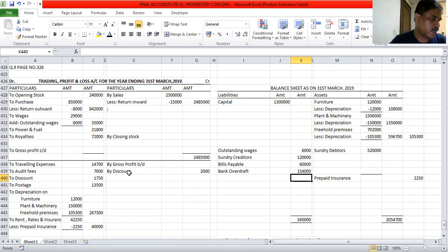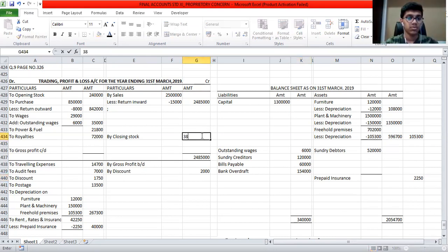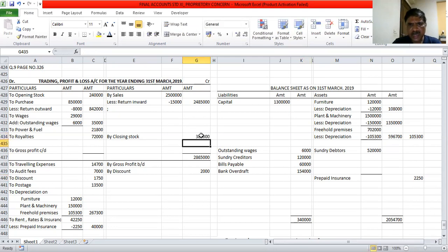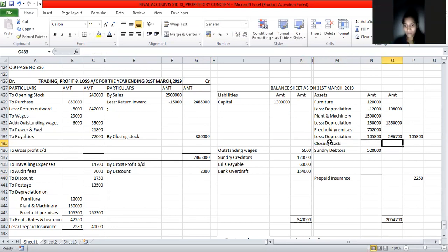Now first, insurance prepaid we are done. Second, closing stock. Cost is 3,80,000 and market price is 4 lakh, whichever is less. So 3,80,000 goes into the trading account. The second effect of the closing stock should go to the asset side. Closing stock, that is 3,80,000.